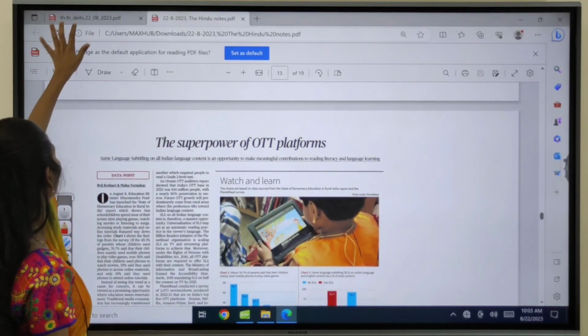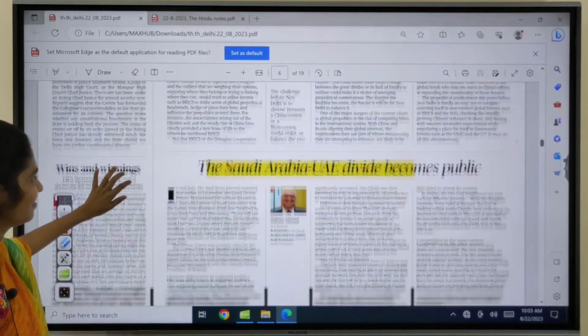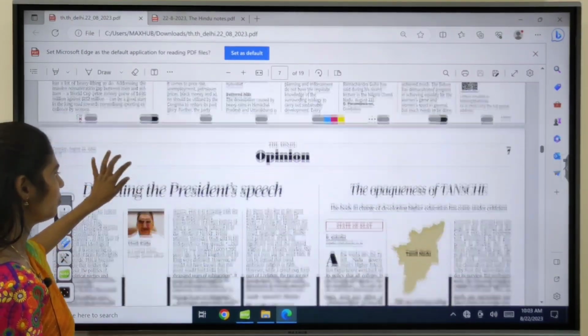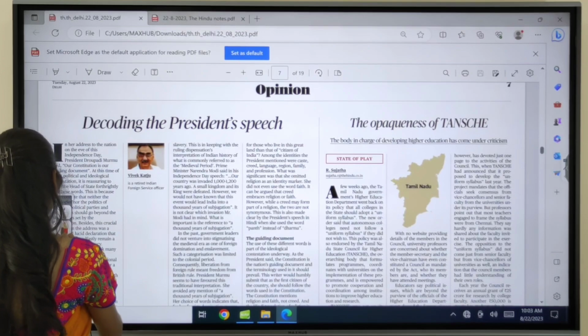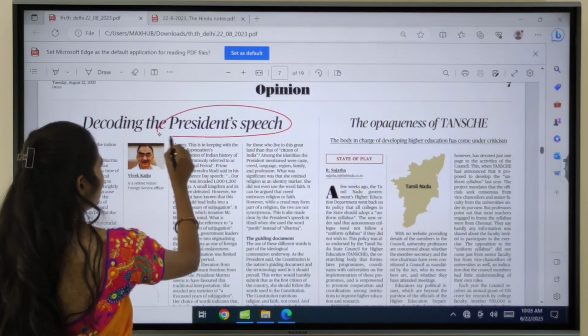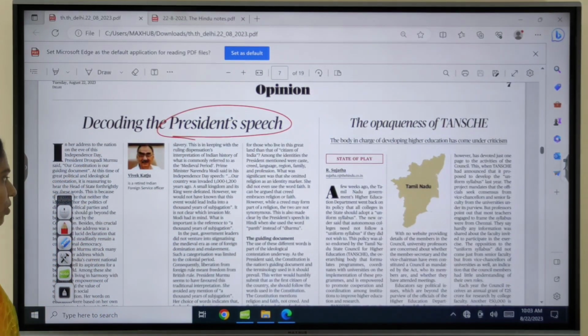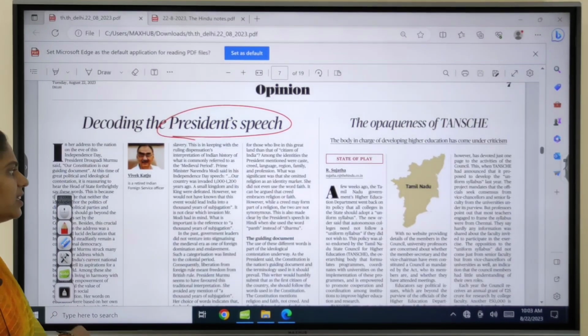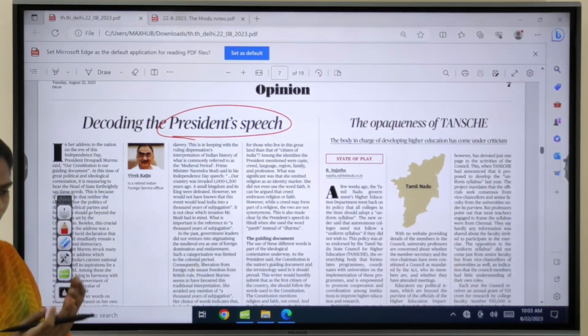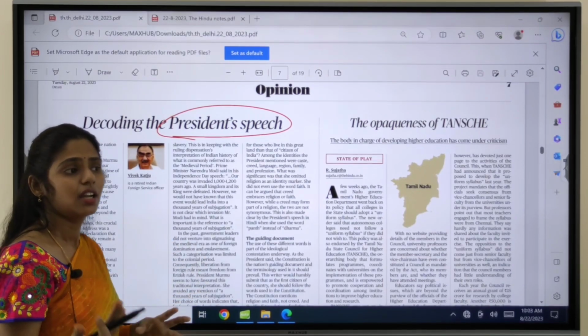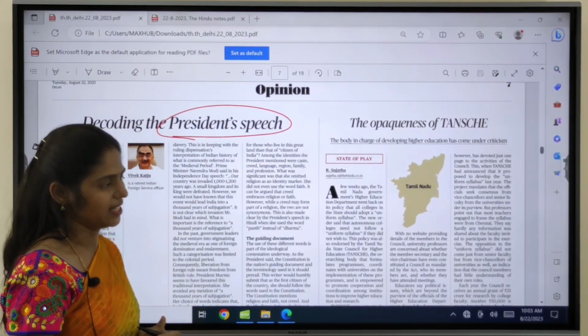And now let us move back to The Hindu newspaper again. Here on the opinion page, there is one article regarding the President's speech. If you are interested, you can go through that once. If you read this, you can get at least 3 to 4 points to write a good answer, and you can even include those points in your essay.